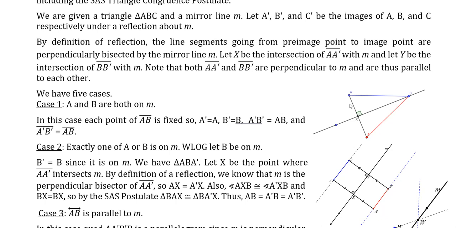Since this is a perpendicular bisector, we know that AX and A prime X are the same distance. We know these are both right angles here. And of course, the line segment from B to X is congruent to itself. So by the side angle side postulate, a triangle congruence postulate, these two triangles are congruent to each other. That is, BAX is congruent to BA prime X. Corresponding parts are congruent, so line segment AB is congruent to line segment A prime B prime. So distance AB is equal to distance A prime B. Of course, B and B prime are the same, so we have AB equals A prime B prime. It preserves distance in that case.